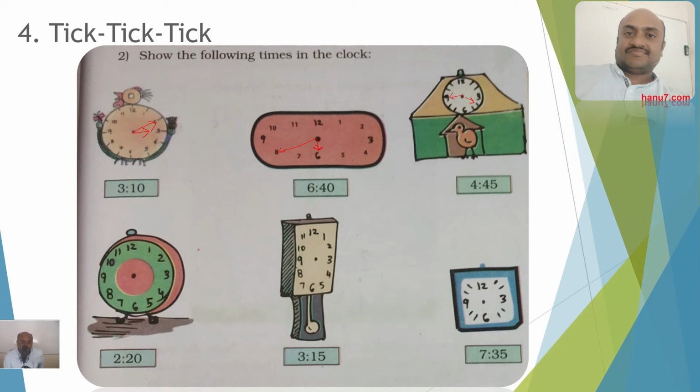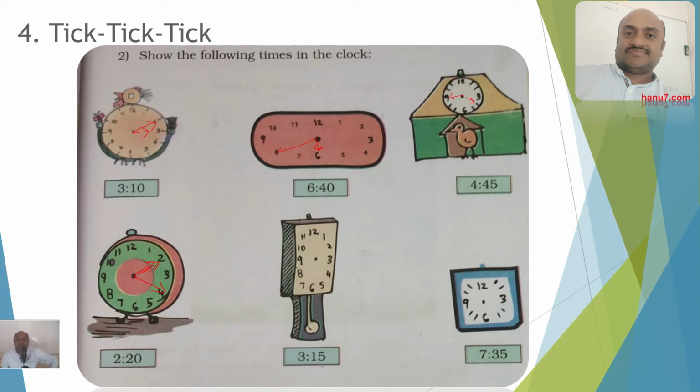And here it is 2:20. Where is 2 here? 2 and 20. This is the hours hand, and this is the minutes hand.